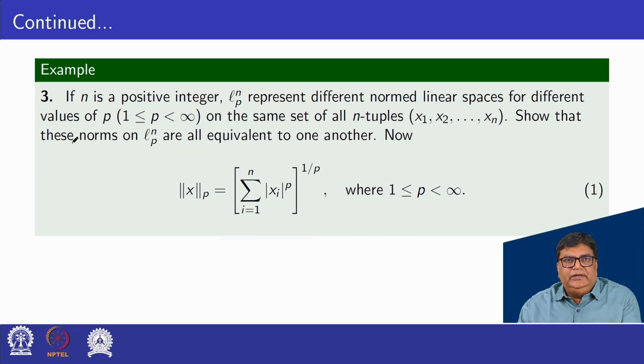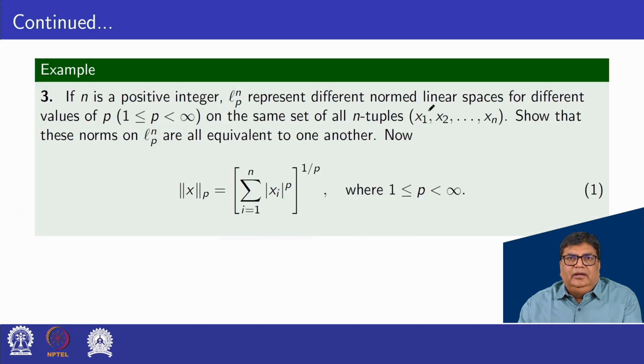These norms on Lp^n are all equivalent to one another. Now, norm xp is equal to summation i equal to 1 to n of mod xi power p, whole power 1 by p, where p lies between 1 and infinity.